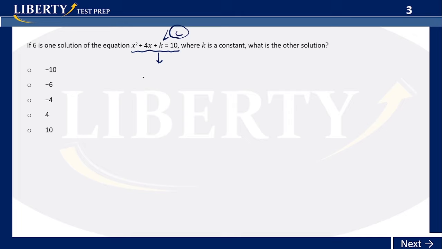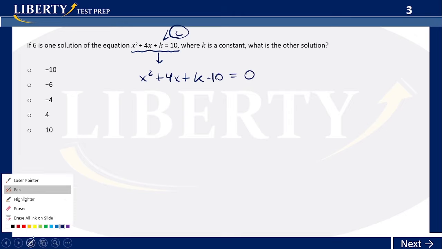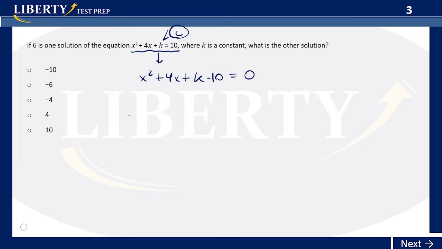So here we first have to make it equal to 0. So you have x squared plus 4x plus k minus 10 is equal to 0, okay? There you go. So here, it's important for us to notice this one, A is 1, B is 4, and this whole thing is C, okay?